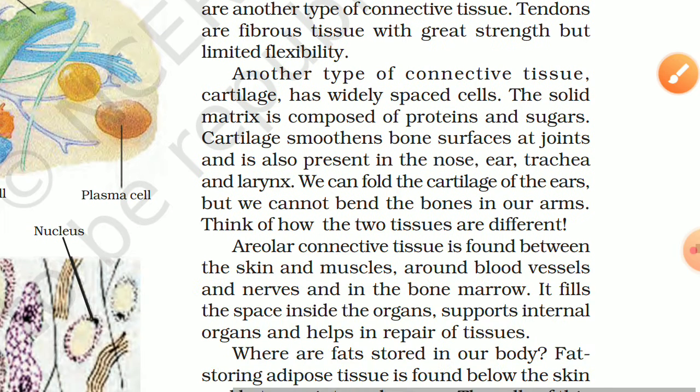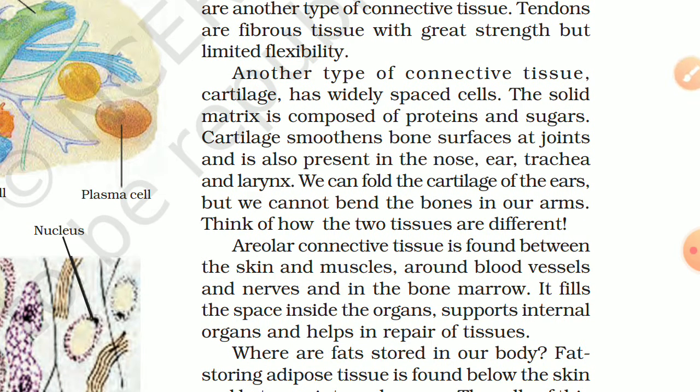Another type of connective tissue is cartilage. It has widely spaced cells. The solid matrix is composed of proteins and sugars. Cartilage smoothens bone surfaces at joints and is also present in the nose, ear, trachea and larynx. These are very smooth parts. They are not very hard. If you touch your nose or ear, they are very smooth, so they are made up of cartilage.